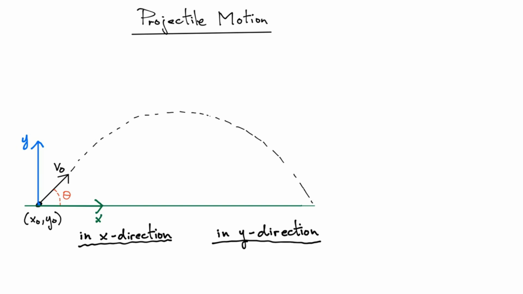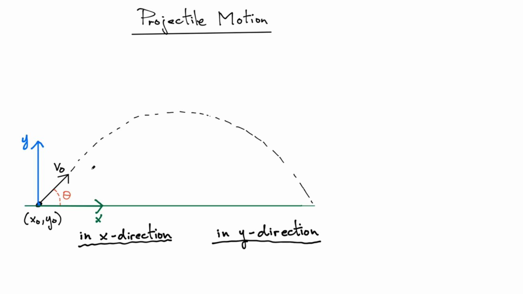So when describing the projectile through the air, the key thing to remember is that things happening in the x direction are kind of independent from what's going on in the y direction. So we're analyzing the motion along each direction independently. They're linked together by time, but still, we want to break things down and look at each component separately.